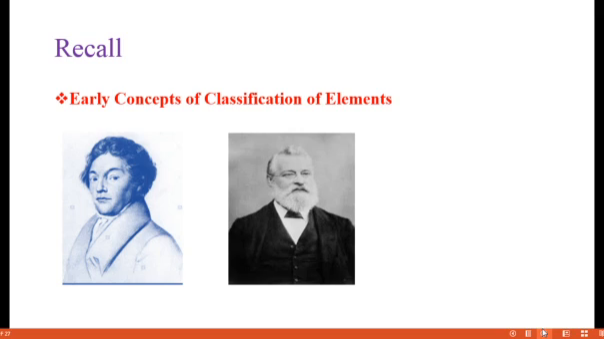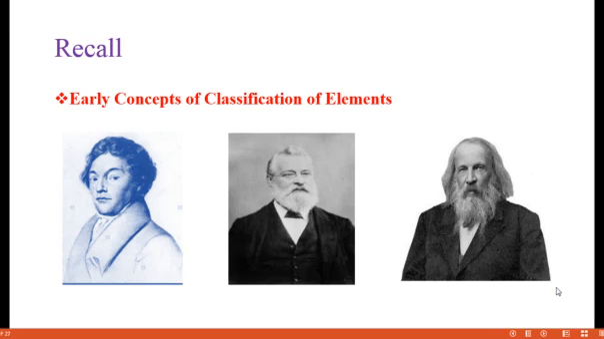Second, the scientist John Newlands in 1866 arranged the elements and gave Newlands' law of octaves. According to his theory, every 8th element has the same property. The third we discussed is Mendeleev's periodic table. In 1869, the Russian chemist Dmitri Mendeleev observed that elements of similar properties repeat at regular intervals if they are arranged in the order of their atomic masses. These 3 scientists arranged the elements based on the increasing order of atomic masses.